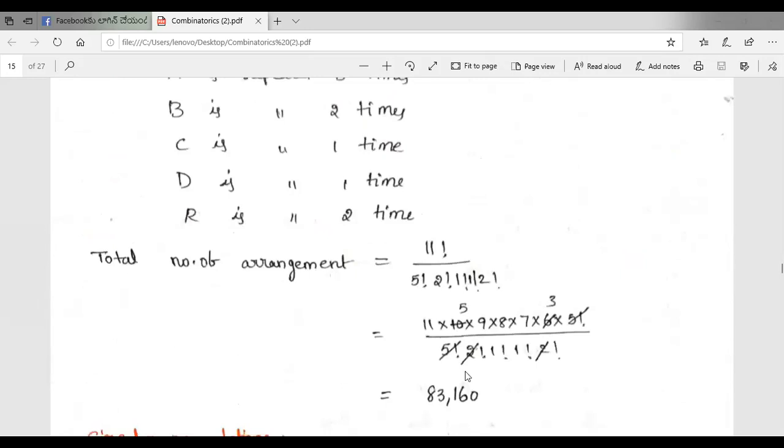Simplify this fraction, we get how many arrangements? 83,160 arrangements using the given word abracadabra. The given word abracadabra can be arranged in 83,160 ways.